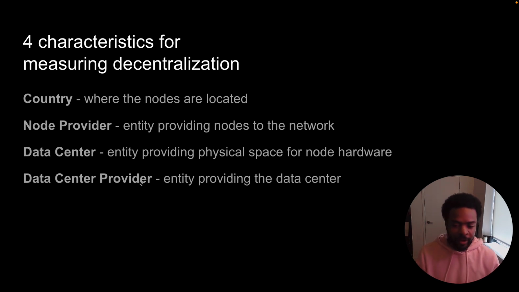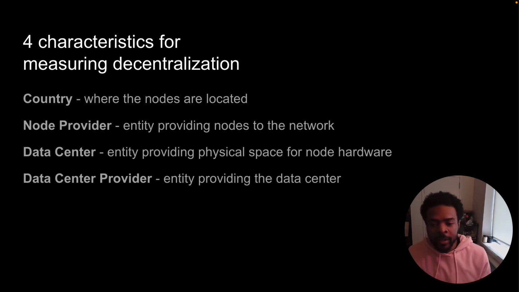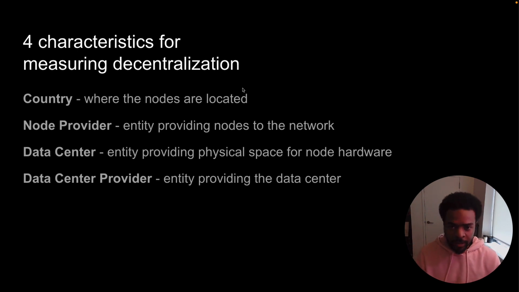Then data center provider. I'm not quite clear on what this is, but from the research that I've been doing, it seems like the data center provider is analogous to a region in AWS. So like US East 1, US East 2, they have different data centers within that store data and do computation and all that stuff. Right, so these are the 4 characteristics that are used to measure decentralization.